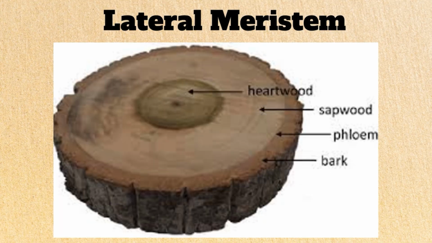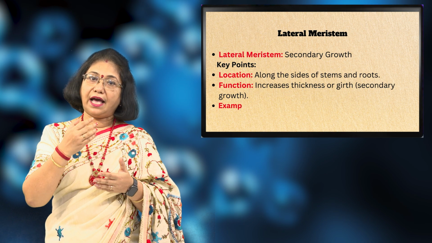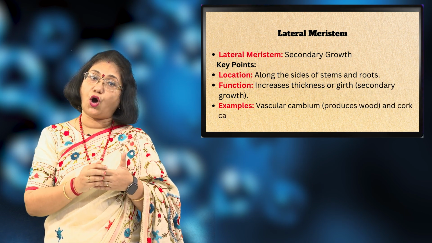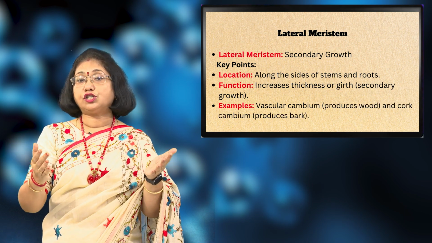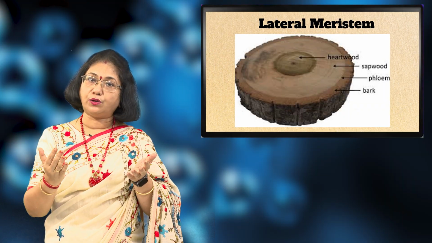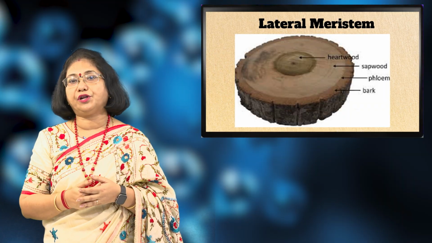So have you seen, students, that the stems become wider and wider? That is because of the lateral meristem. They are present in the vascular cambium that produces the wood and the cork cambium that produces the bark. So in mature plants, you must have seen the woody bark that forms outside. That is because of the lateral meristem.